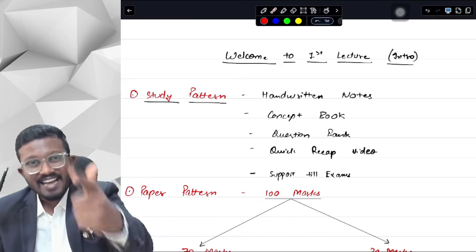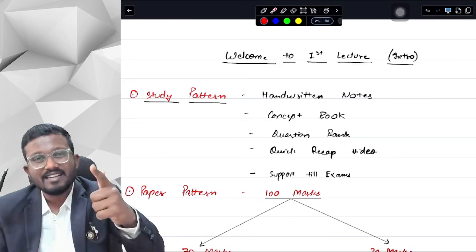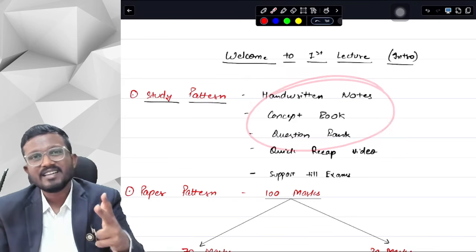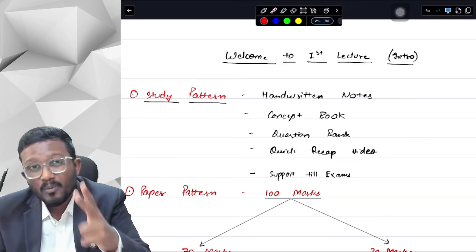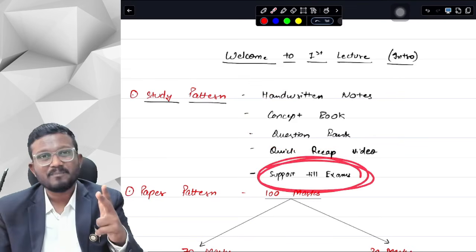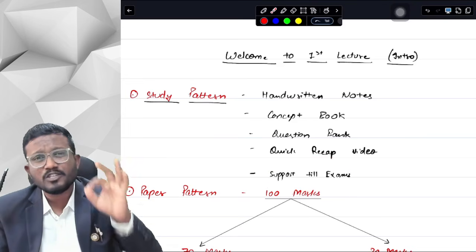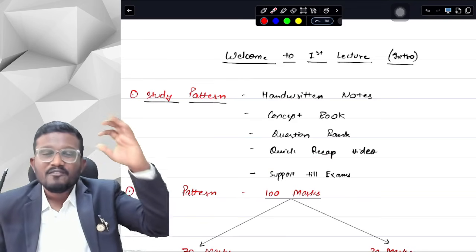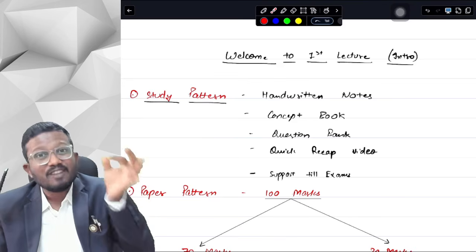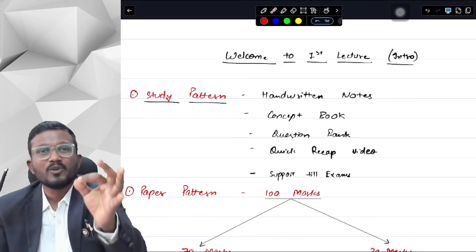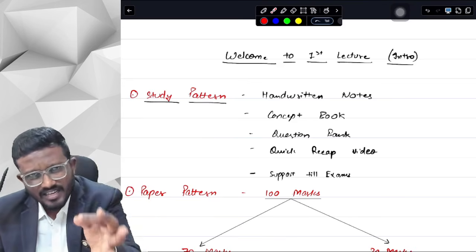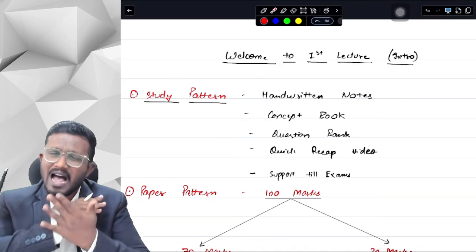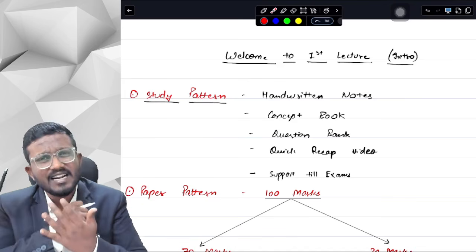Okay, yes sir. Next and the last and the most important thing is, it's not just about the batch, it's not just about all the material and the resources, it's also about the support that we are going to provide you till the exams. Anything and everything which you can think of, which you haven't thought of earlier, which you do not know about, we are and we will be providing everything that you will be demanding, asking for, wishing for, or requesting, because we have n number of resources. We have already provided n number of resources.